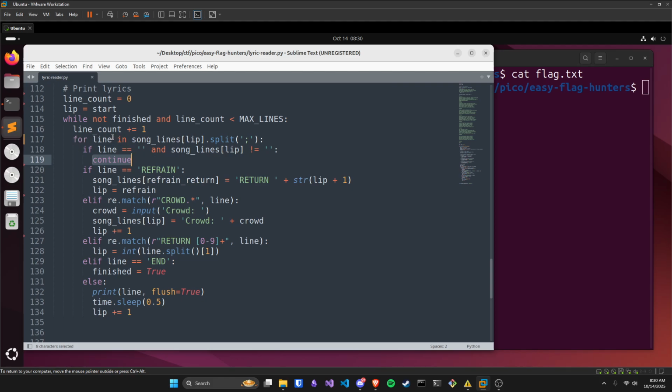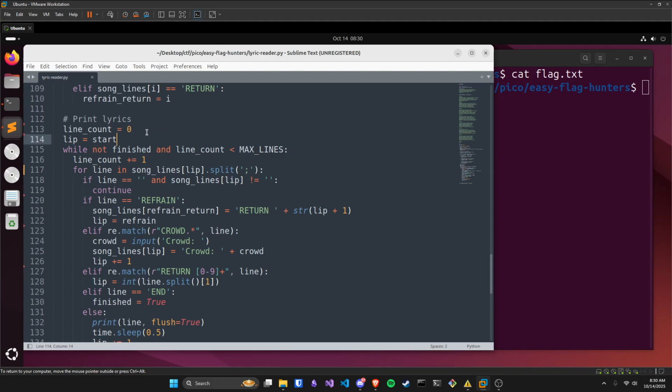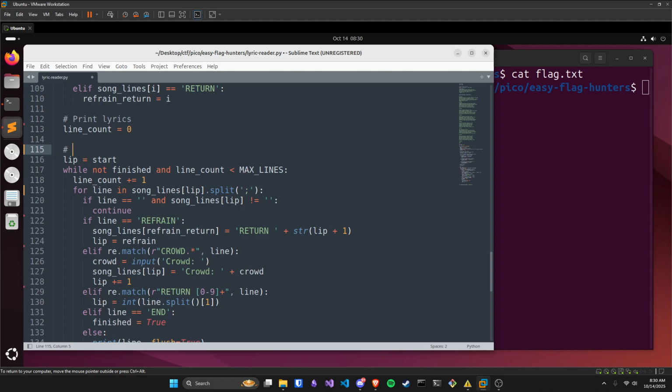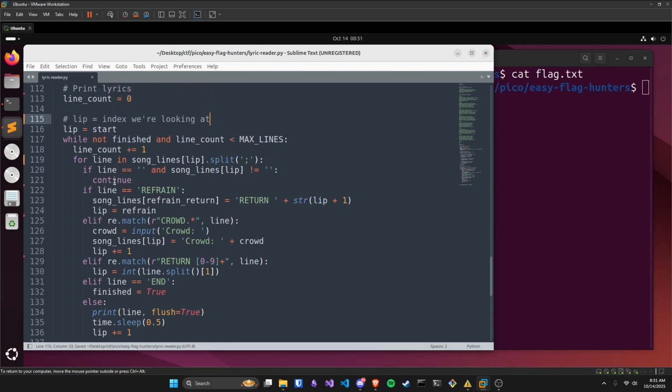And an interesting thing is that for line and song lines lip dot split semicolon, this line variable is pretty misleading. It should be something like phrase. So it should be like for phrase and song lines lip dot split semicolon. So the lip is the index that we're currently on. So I'm gonna put in a comment: lip equals index we're looking at. So this is processing the song line by line, but then within each line, it's splitting the line by semicolon and then processing each phrase that's split by semicolon.